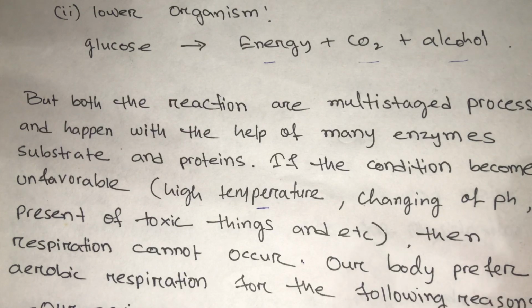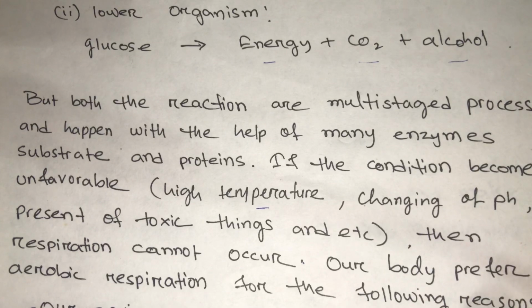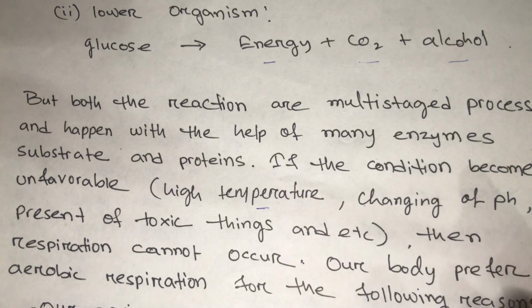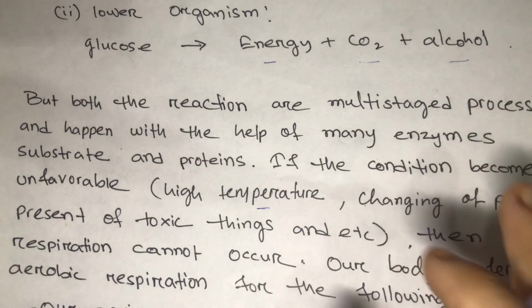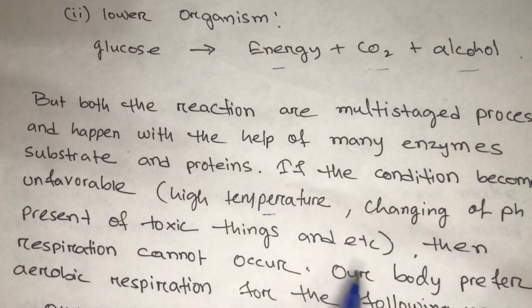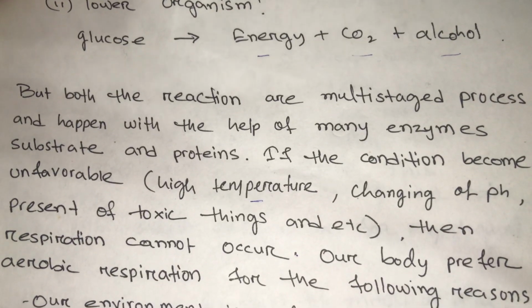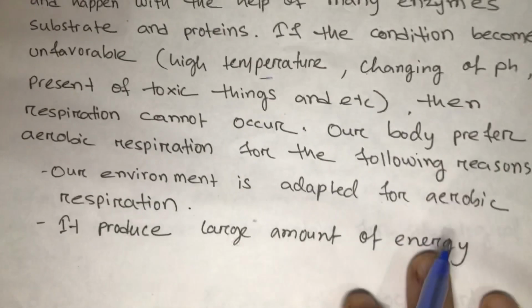Okay, so why does our body prefer aerobic respiration more than anaerobic respiration? As I said before, it produces a high amount of energy and a toxic product which can be removed from our body easily, which is carbon dioxide, whereas lactic acid is not very quickly removable from our body, and it harms the cell where it's produced. So let's say our body prefers aerobic respiration for the following reasons. Okay, let's see the reasons.